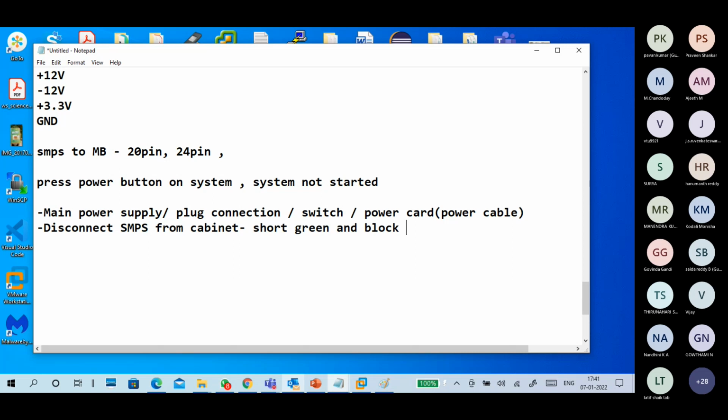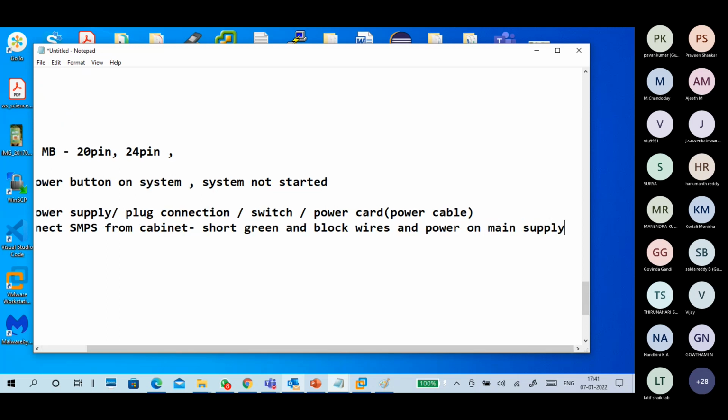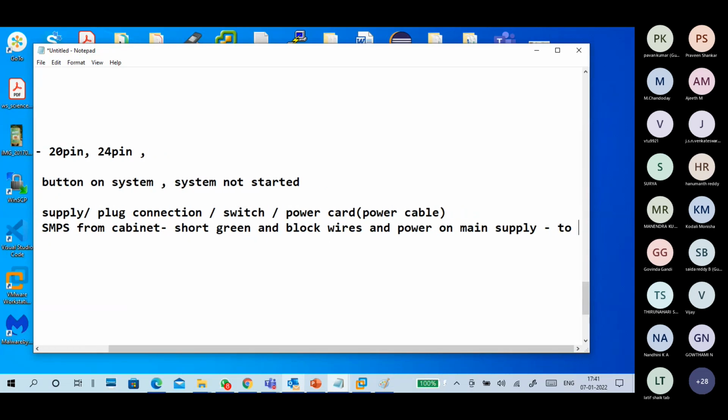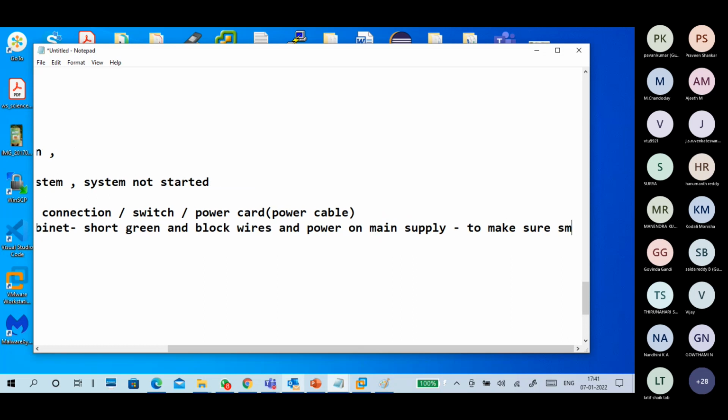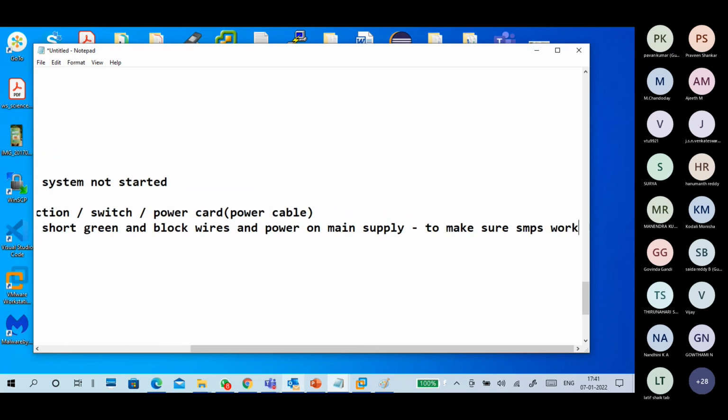Okay, green and black wires, and power on the main supply. So what is the purpose? To make sure SMPS works.